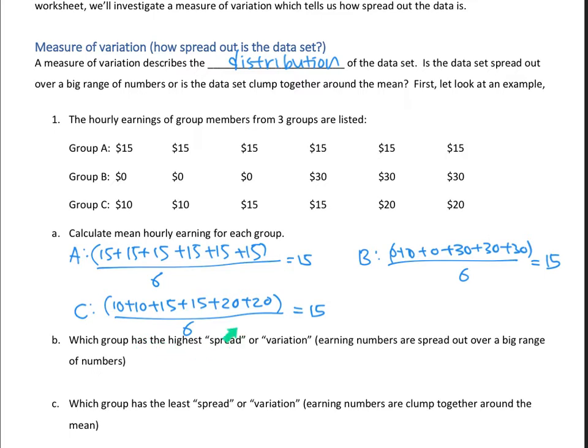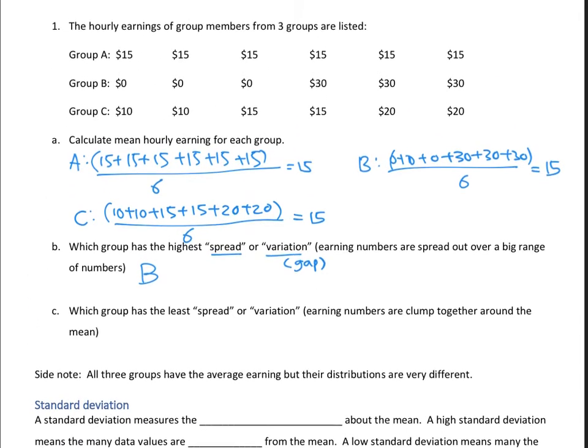Which group has the highest spread or variation? Earning numbers are spread out over a big range of numbers. I feel like this will be Group B. They're spread out more, like 0 to 30, so there's a big gap. Another way to think about this is like an income gap, right? So this is Group B. Group B has a bigger gap.